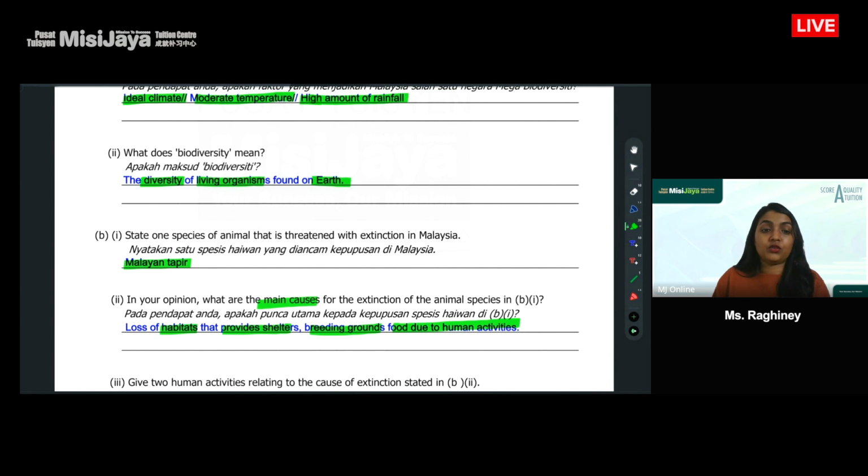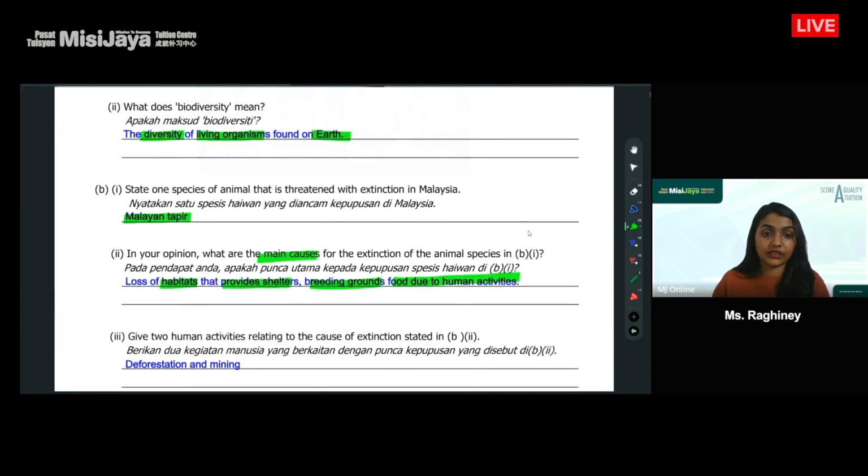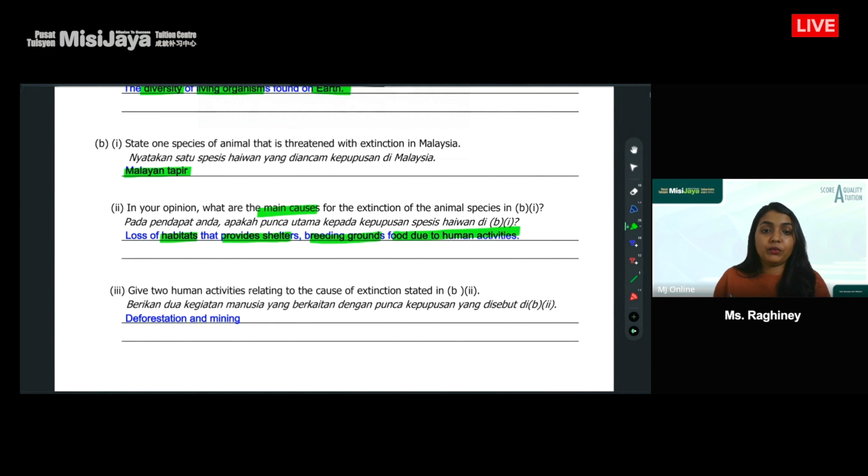All right. So if the place that animals need to live is gone, they have lost the place because humans are using it for breeding or using it for other human activities like agriculture and so on, then animals have nowhere to go, right? So this is one of the causes of extinction. Give two human activities relating to the cause of extinction. One is, of course, deforestation and mining. All of these things cause the loss of habitats for animals.